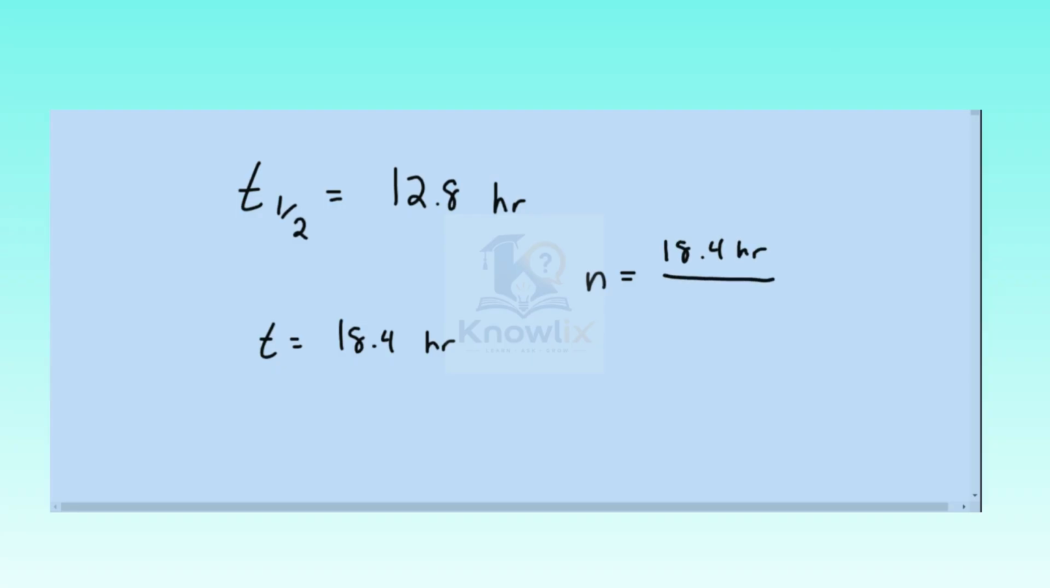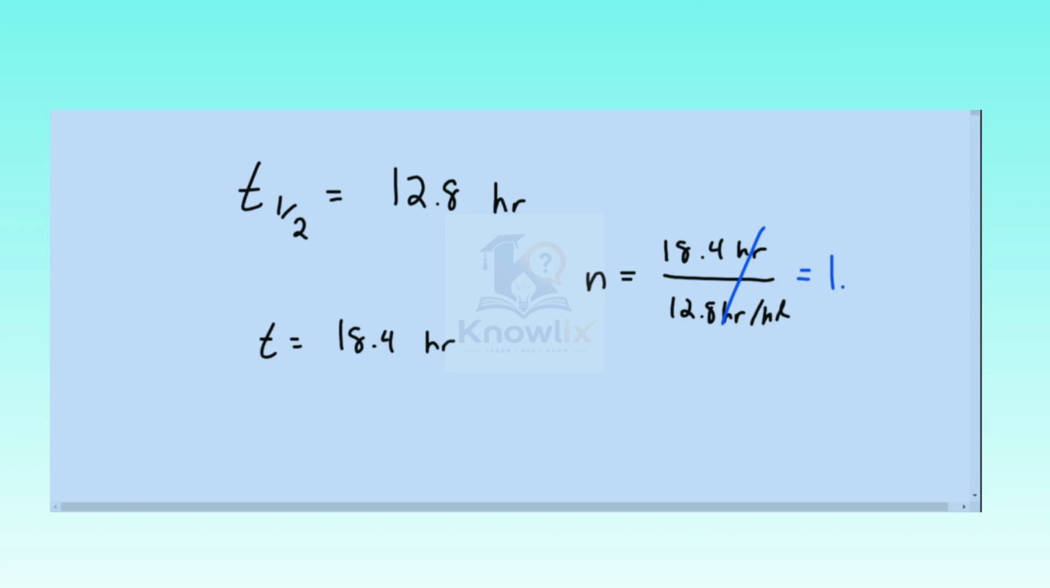So we know that the half-life is equal to 12.8 hours. And we're told that the time that passes is 18.4 hours. And so to figure out the number of half-lives, n, that have gone by, we're going to take 18.4 hours divided by 12.8 hours, which is the hours per half-life. And so those units cancel out, and we're going to find that we have